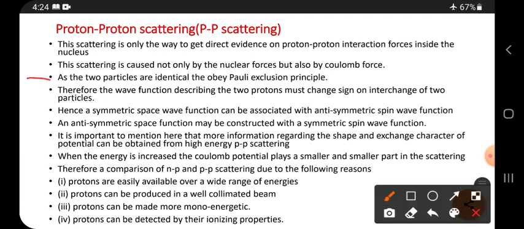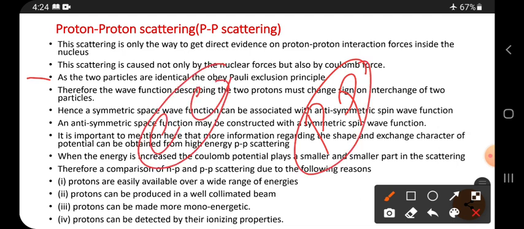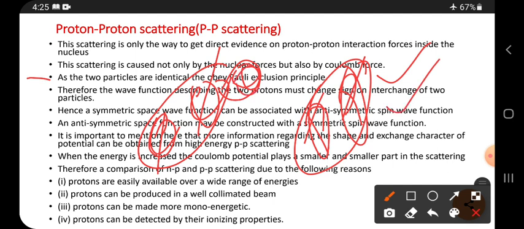As the two particles are identical, they obey the Pauli exclusion principle, right? Proton and proton are the same particles. Just as for the electron, the Pauli exclusion principle is valid in the same manner, for the proton-proton also the Pauli exclusion principle will be valid. In the lower classes, we learned the Pauli exclusion principle is valid for electrons. Why? Because two electrons are identical particles. So here the proton is also an identical particle, and that is why we can apply the Pauli exclusion principle to it.